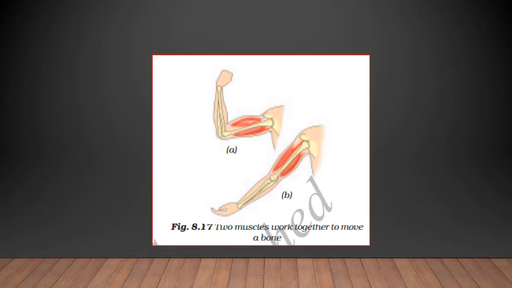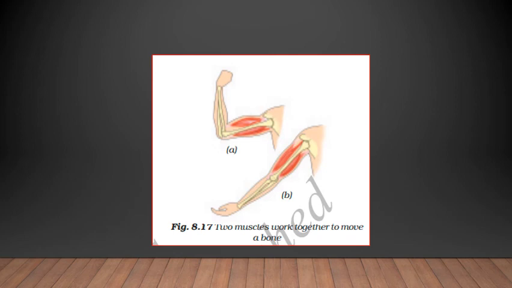It pulls the bone. The muscles work in pairs. When one of them contracts, the bone is pulled in that direction. The other muscle of the pair relaxes to move the bone in the opposite direction. Now in your hand, on the upper side you have muscles and on the lower side you have muscles. So when the upper side contracts, the lower side relaxes. That helps the bone to move. That is what it means. To move the bone in the opposite direction, the relaxed muscle contracts to pull the bone backwards to its original position, while the first one relaxes.